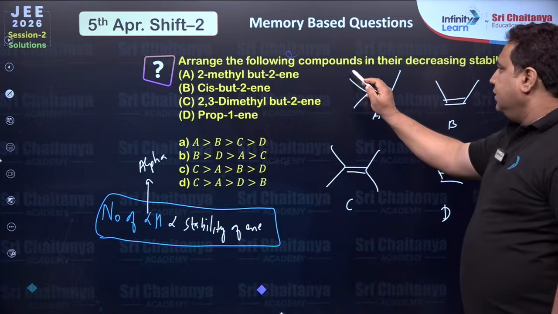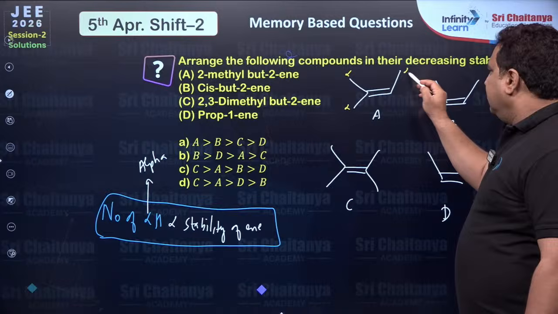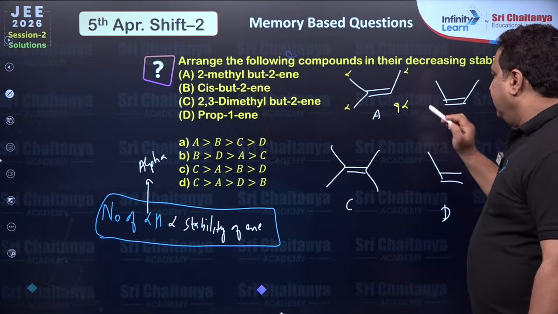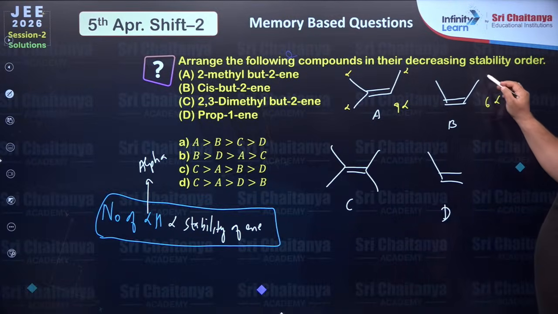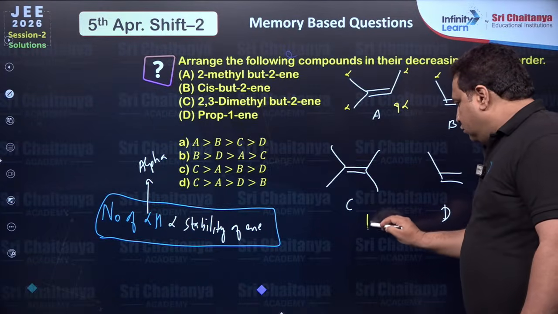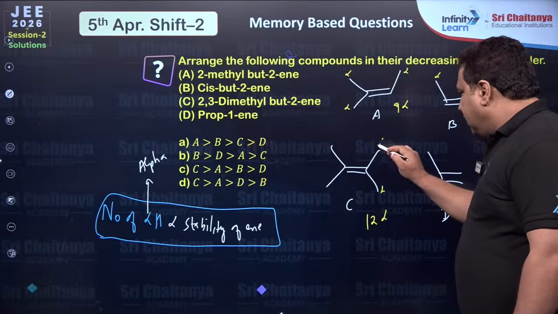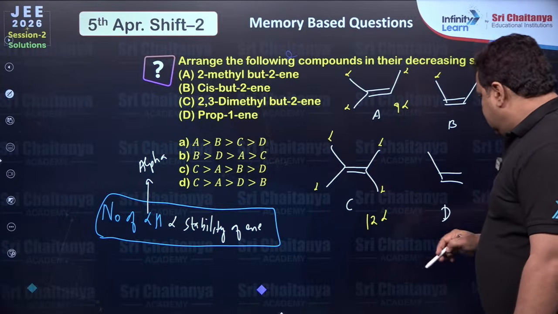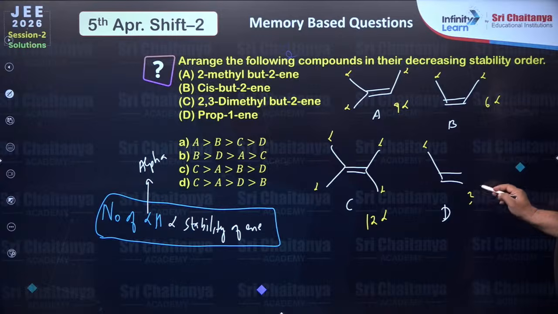Correct everyone? So here you can see this is alpha, alpha, alpha. So how many? 9 alpha. Here 6 alpha. Here 12 alpha. This is alpha, alpha, alpha, alpha. Here only 3 alpha. Right?